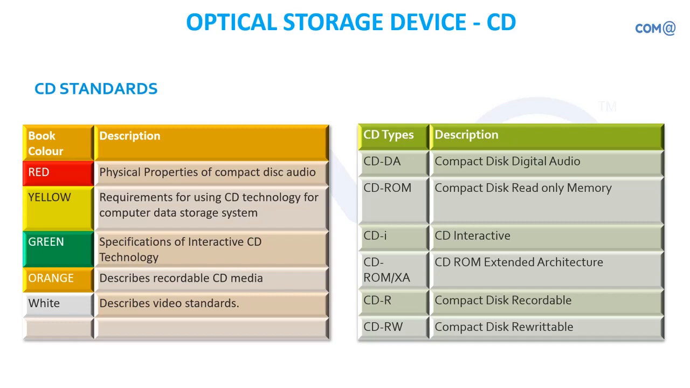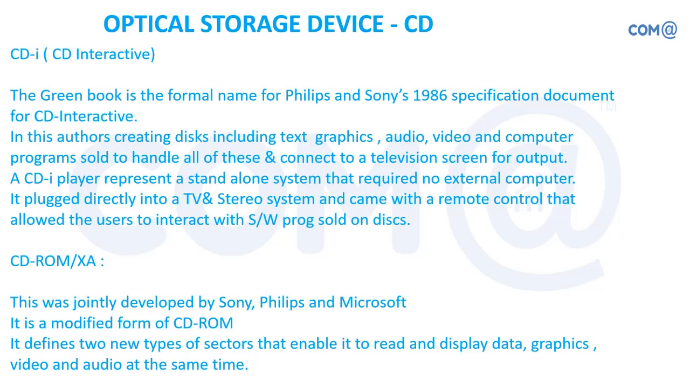So any CD media you take will be in this standard only. White book is for describing video standards. Maybe for video CD, we can go for this white book standard. And different types of CDs are available: CD-DA, CD-ROM, that is the one we are discussing, CD-I, interactive CD-ROM, and XA, extended architecture. CD-R is compact disc recordable, and CD-RW is compact disc rewritable. So these are the different varieties available in the series.